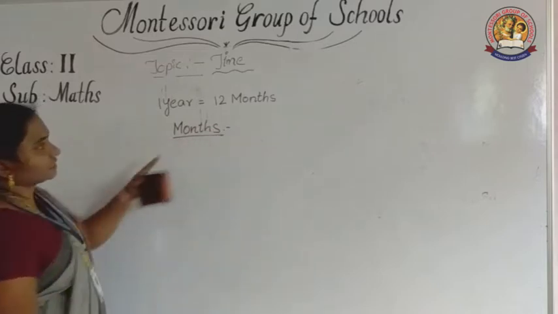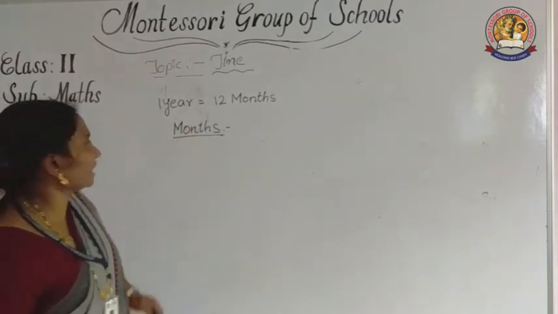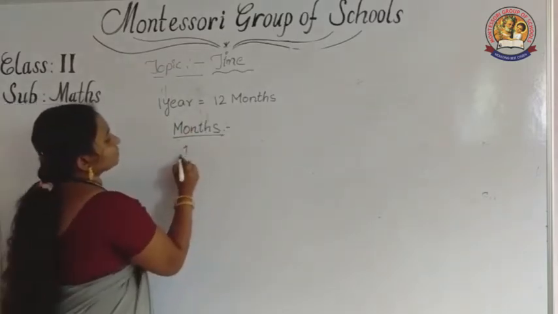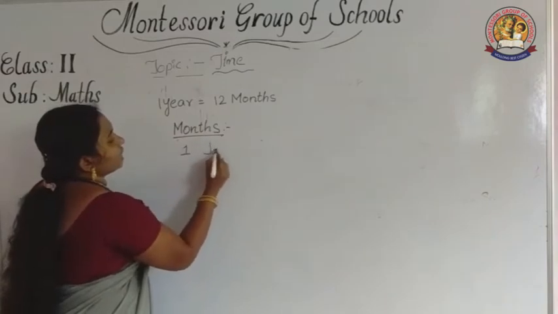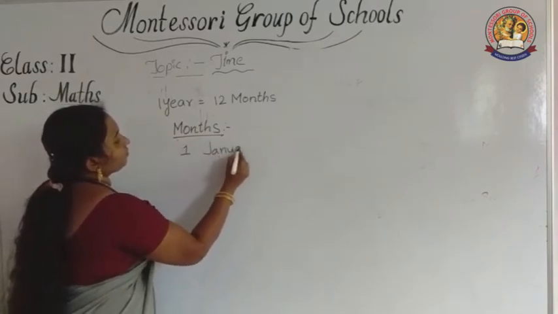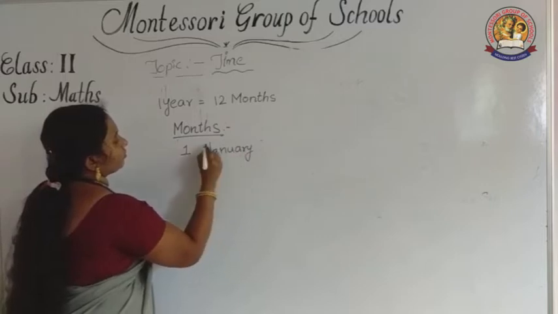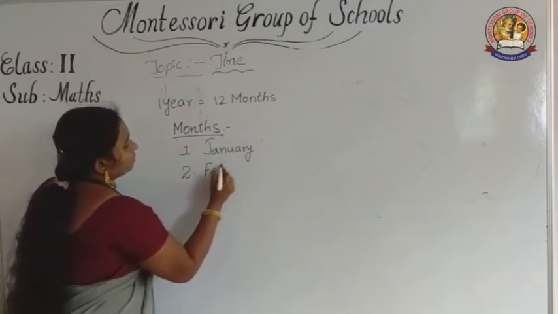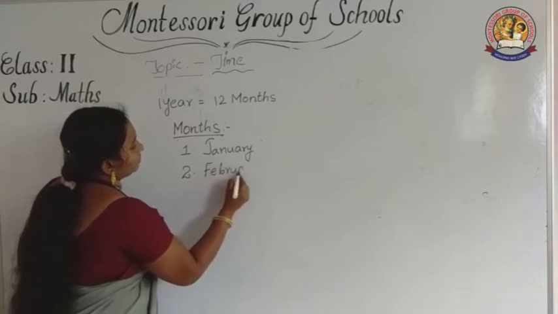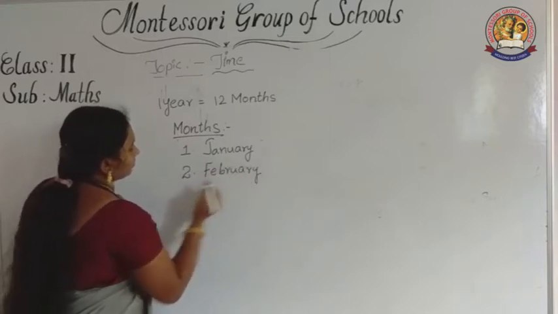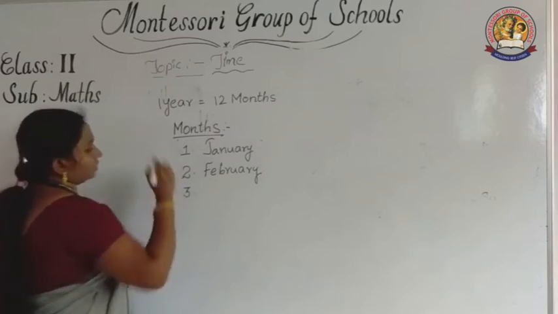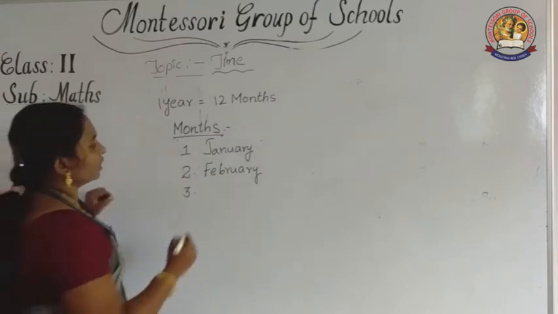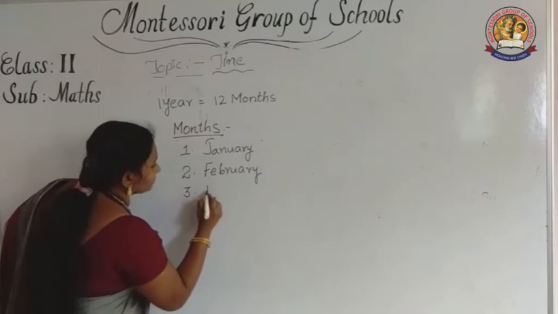So how many months are there? 12 months. So what are the months? First one, January. Second one, February. Third one, March.